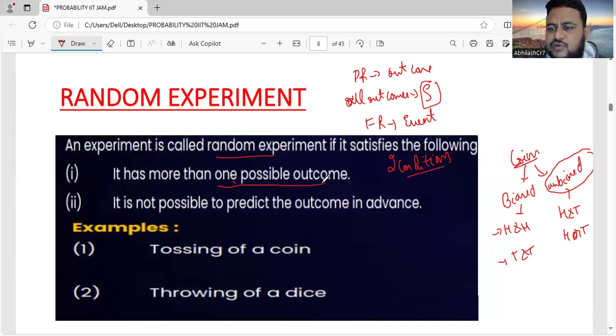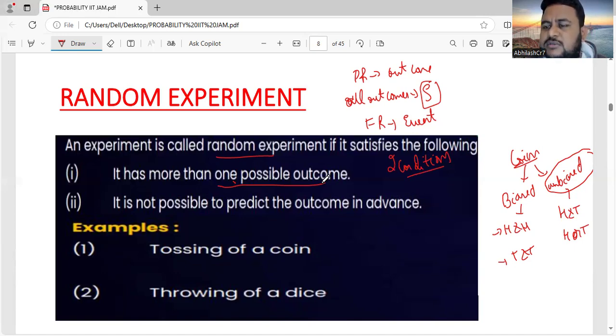That is, if you throw a biased coin, there is only one outcome. You will get head always. A biased coin that has head on both sides, you will get only one outcome. Even if you throw 1,000 times, or 1 crore times, you'll get head only, because both sides are head. Or if a biased coin has tail on both sides, even if you throw thousands of times, crores of times, you'll get tail itself. There is only one possible outcome.